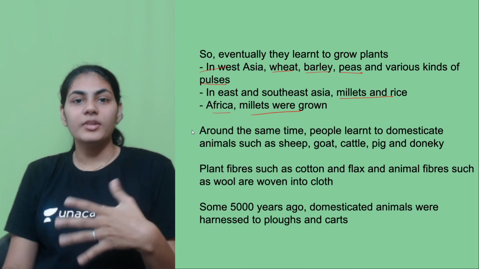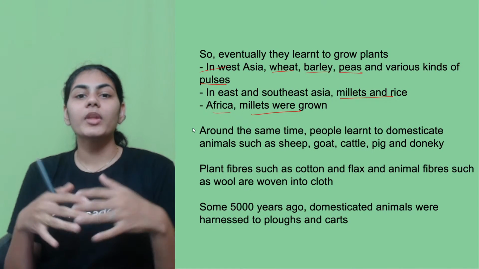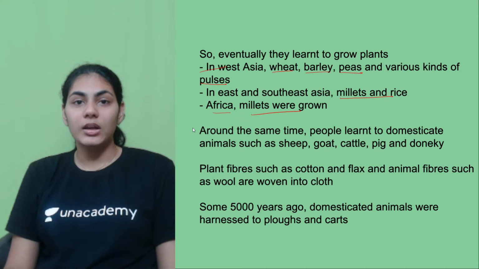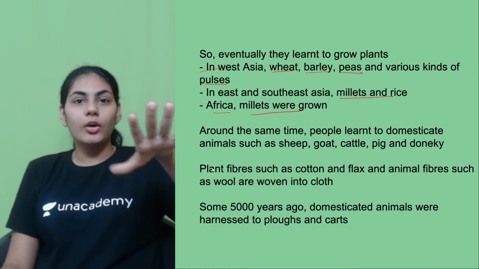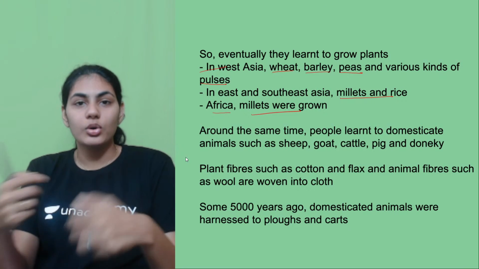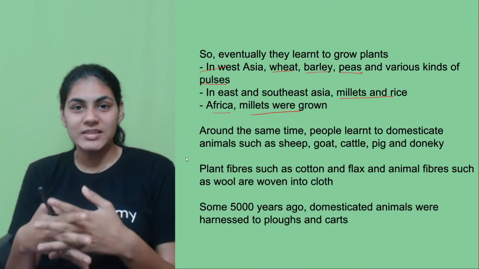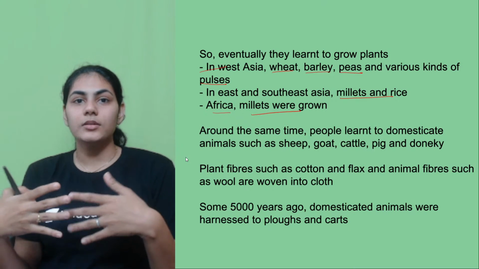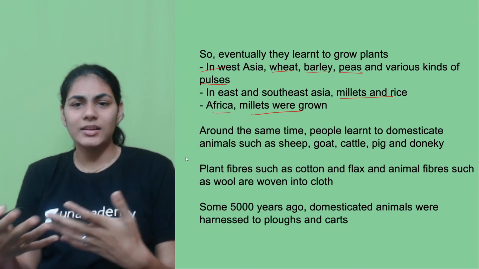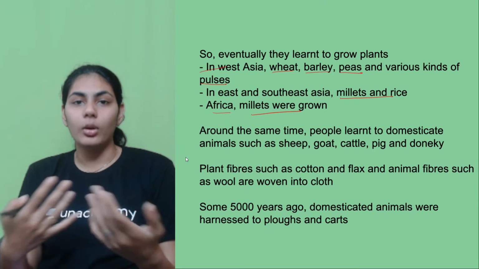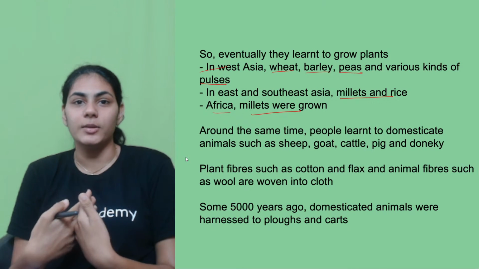Around the same time, when all this agriculture was coming up, which was basically 10,000 years ago, people also learned how to domesticate animals, right? Initially, the only purpose of animals was to hunt them and consume their meat. But at a certain point, people started realizing that there are many more benefits we can have by domesticating animals, right? For example, if you domesticate cattle or goat or sheep, you will obviously get milk. You can consume milk for your sustenance or survival, right?